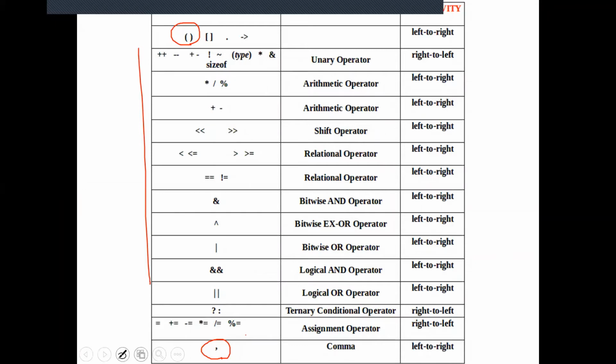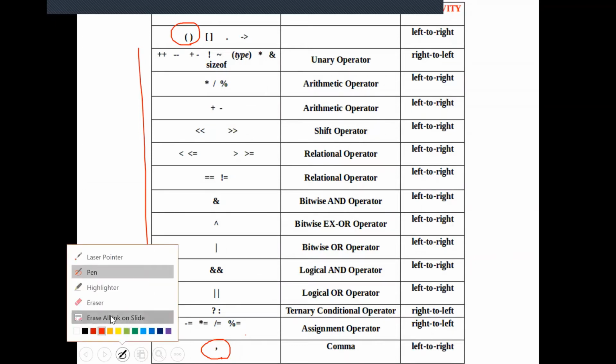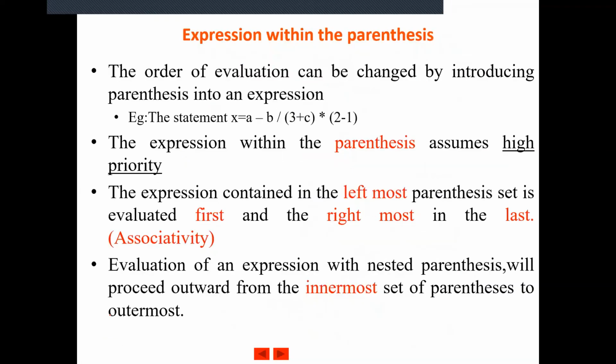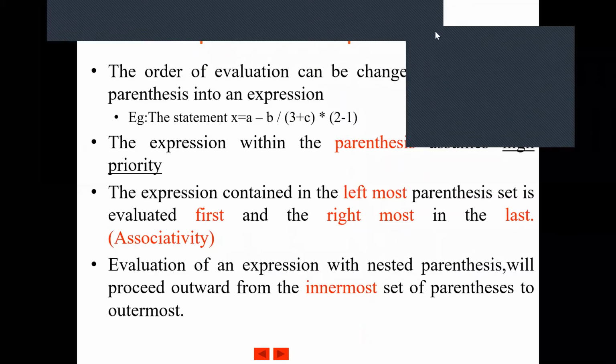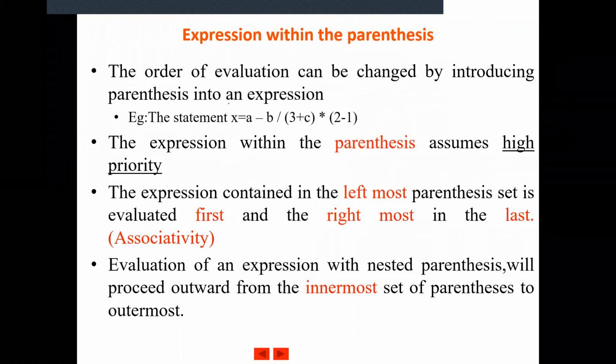Got it? So here we are going to see an arithmetic expression in which the order of evaluation will be changed using the parenthesis. Are you able to hear? The order of evaluation can be changed by introducing the parenthesis into an expression. So if you write an arithmetic expression without and with a parenthesis, it will evaluate and give you a different value for the same expression. That we will be doing using a C program.